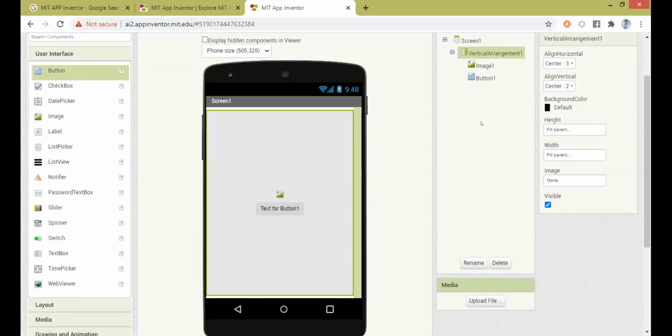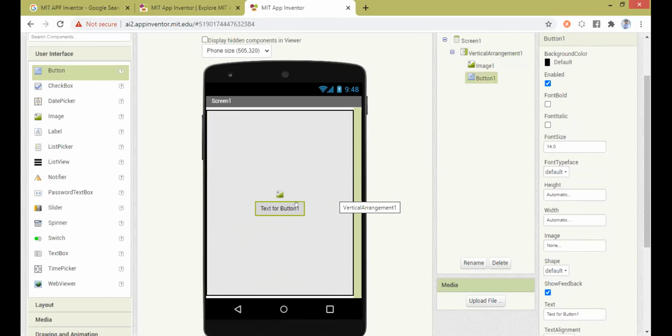Or if I want it to the left, it will be at the left. Or if I want it to be at the right, it will be at the right. And if I want it at the top, it will be at the top. And if I want it at the bottom, it will be at the bottom. Now I made it center and center, right?